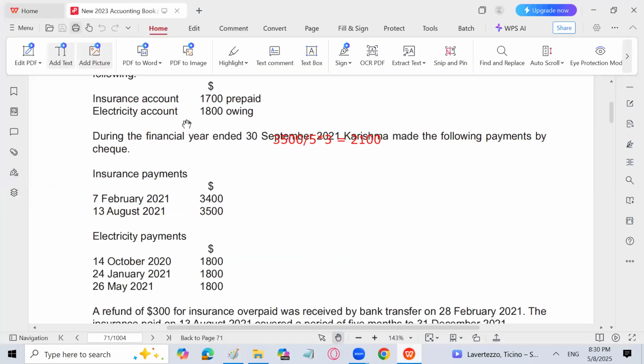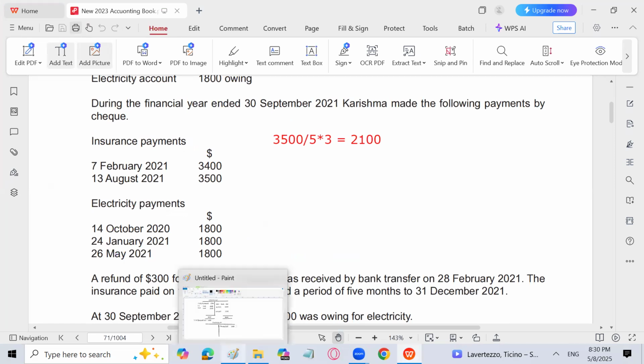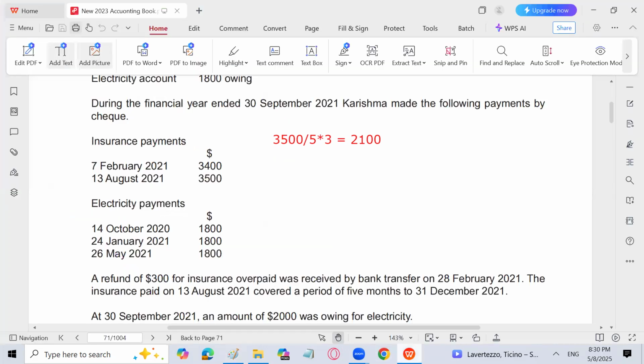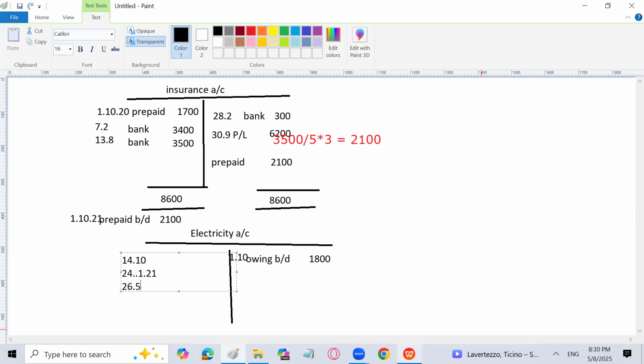Let's go back. Owing electricity brought down is 1800 owing, and electricity payments are given 1800, 1800, 1800. So the total is going to be 3600, but I will not write the total. Why, sir? Because we have been given the dates. So you have to write the entry electricity to bank along with the dates, which are 14/10, 24/1, and 26/5. It will come over here, 14th October, 24 January, so 24/1/21, and the last one is on 26 May, 26/5/21.